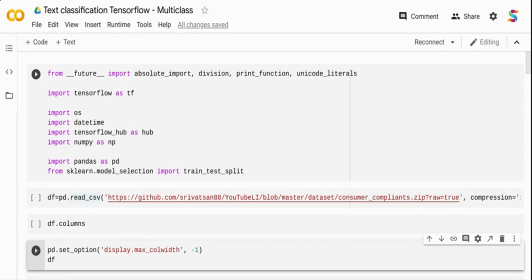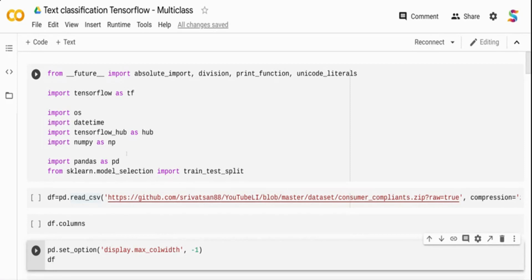For this video, I'm importing TensorFlow. That's where I'm going to develop my model. And then I am importing TensorFlow Hub. From TensorFlow Hub, I'm going to use a pre-trained embedding layer, but I'm going to train the embedding layer in the model definition phase. So I'm just using it for convenience, right? You can have your own embedding layer or you can create an embedding layer from scratch.